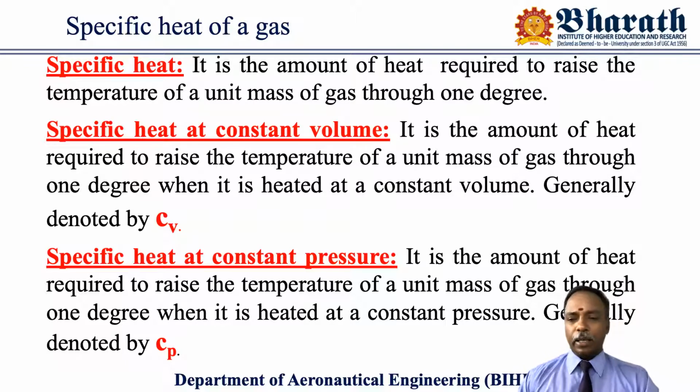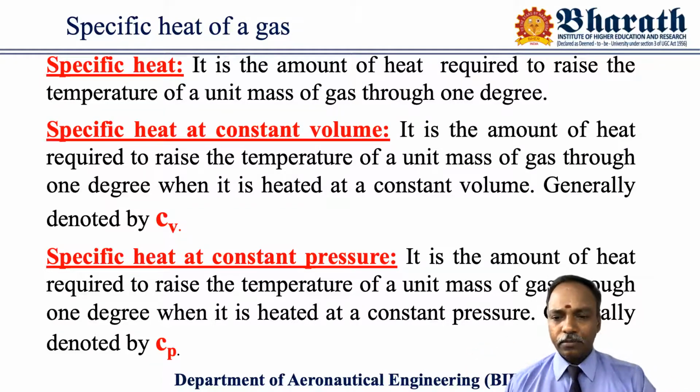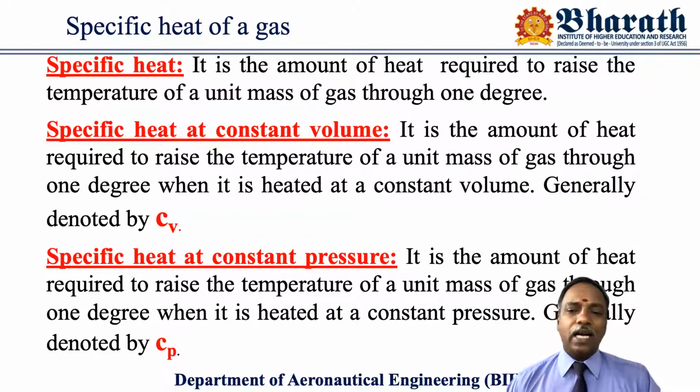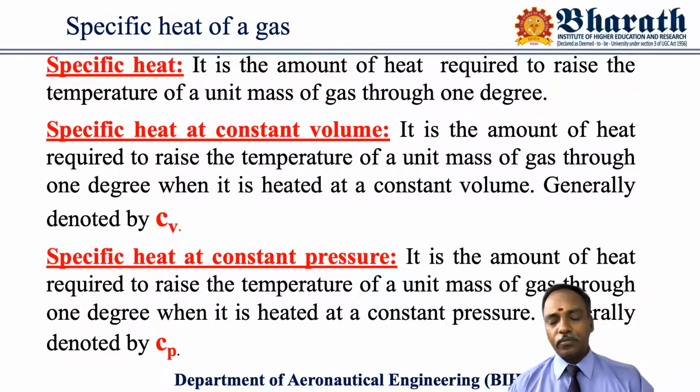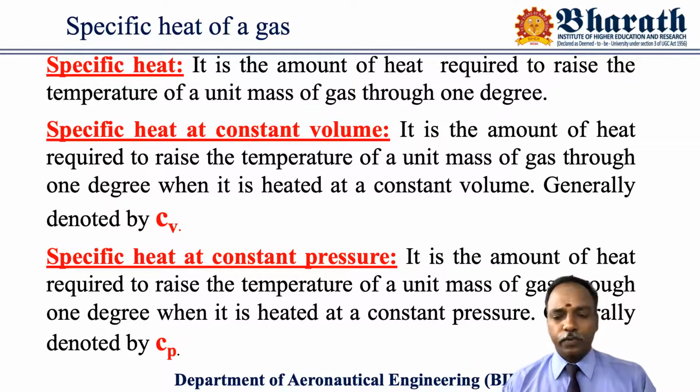In specific heat, there are two important types of specific heats. In thermodynamics, we must be aware of these two. These two parameters play a vital role while solving the calculations and problems. That's specific heat at constant volume and specific heat at constant pressure. Two types of specific heats.